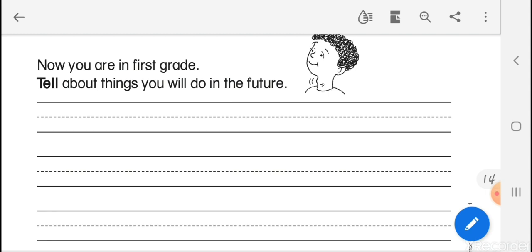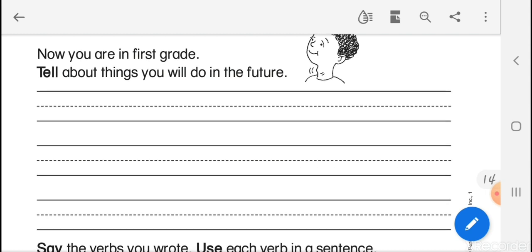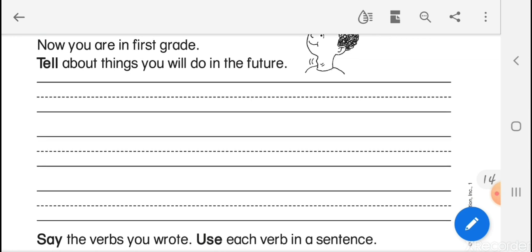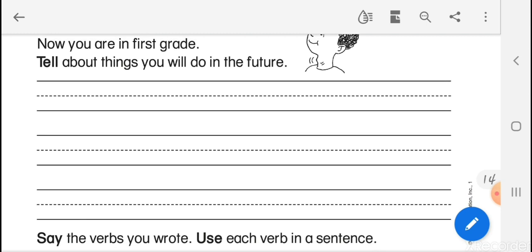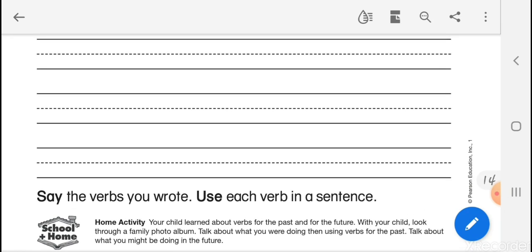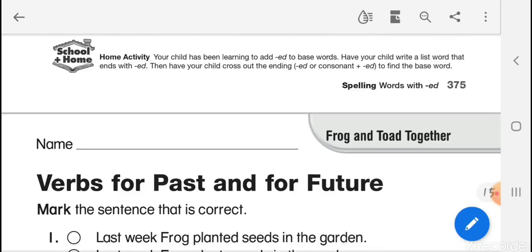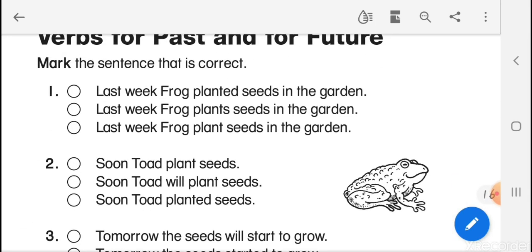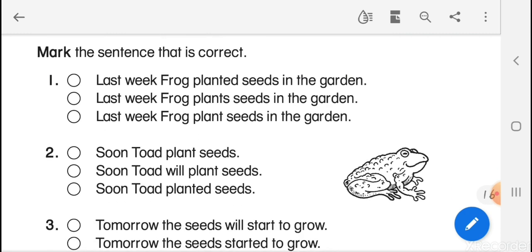The future could be tomorrow, the future could be next week, it could be next month, it could be in the holiday, it could be in the second grade, it could be when you grow up. So tell me three things about what you want to do in the future, and remember to use the word will with the correct verb. Okay? And answer those questions and show them to me later when you're done. I'm waiting for you.